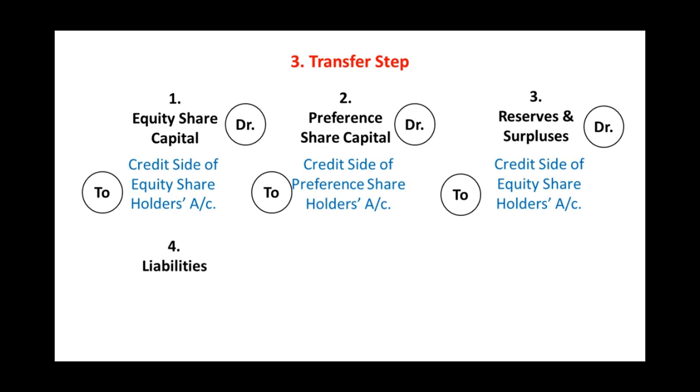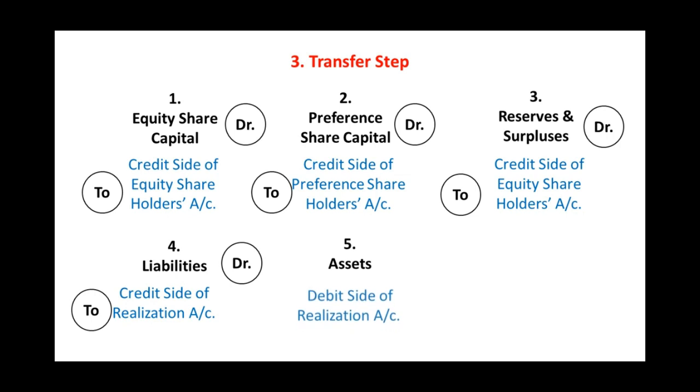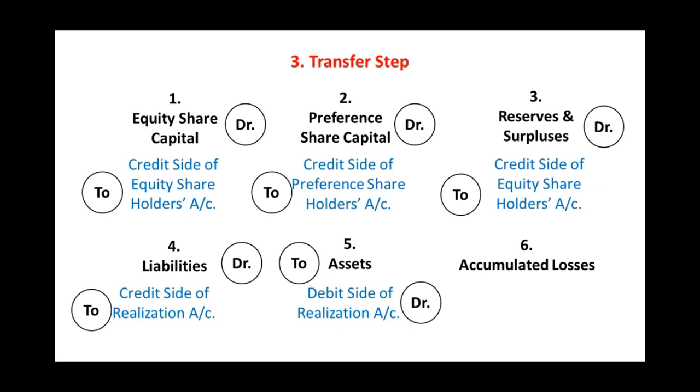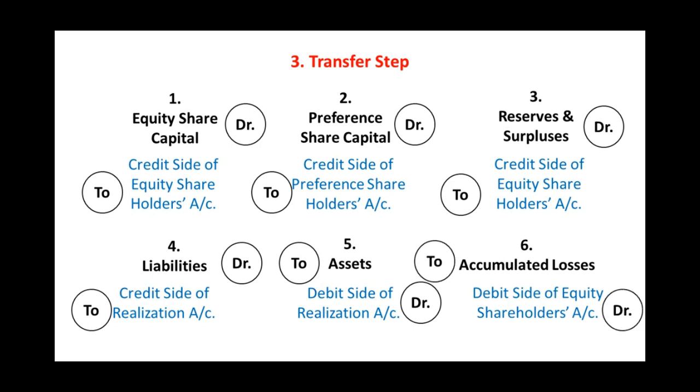Transfer all liabilities to the credit side of realization account. Journal entry will be liabilities account debit to realization account. Transfer all assets to the debit side of realization account. Now here the journal entry will be realization account debit to assets account. Transfer accumulated losses to equity shareholders account debit side. The journal entry will be equity shareholders account debit to accumulated losses.